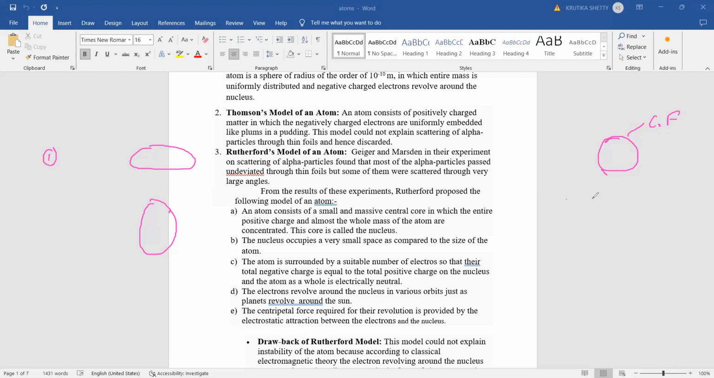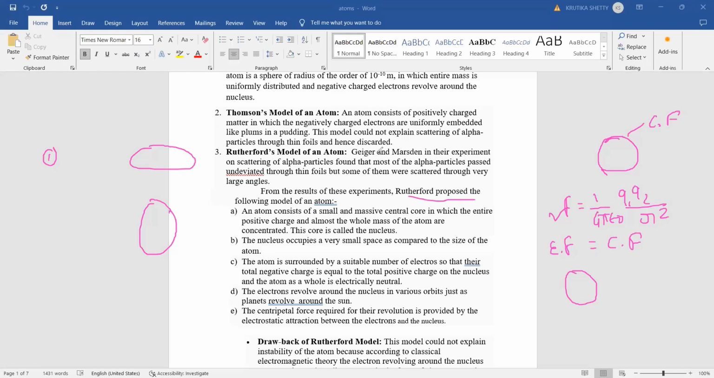Electrostatic force means Coulomb's law, that is F equals 1 upon 4 pi epsilon naught, Q1 Q2 divided by R square. This electrostatic force between the nucleus and the electrons is balanced by the centripetal force. So for the electron to move in a circular motion, the electrostatic force provides the necessary centripetal force. These are the 5 points regarding Rutherford's experiment, actually performed by Geiger and Marsden.